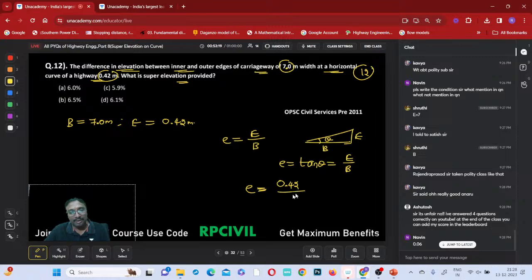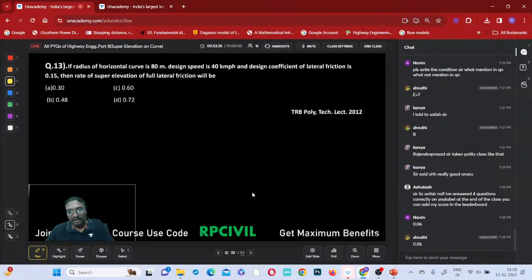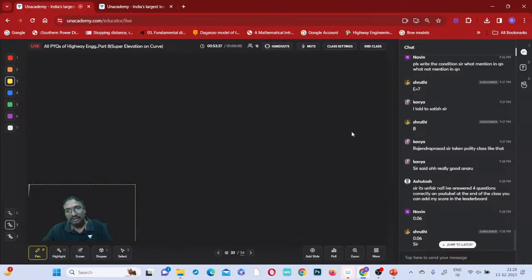0.42 divided by which one, this 7. How much does it come to be? This is also meters only, no? What is that? 7 6s. So 0.06. 0.06 is nothing but 6%, right? Which one is the correct answer? Option A will be the correct answer, right? Got it? Okay.